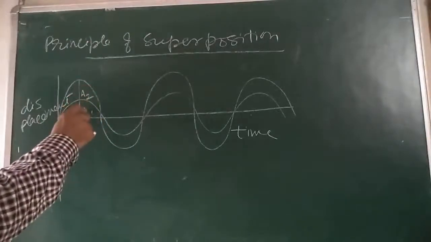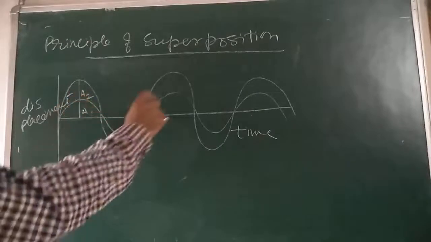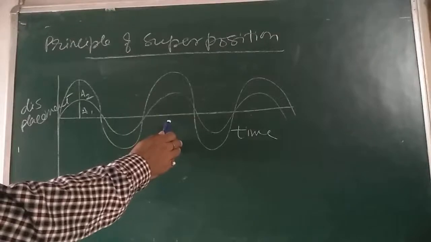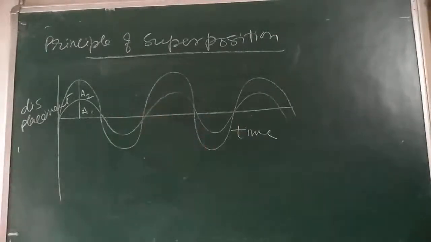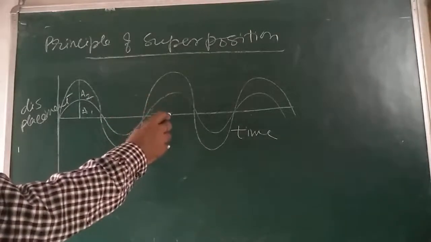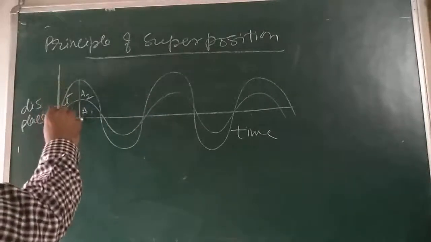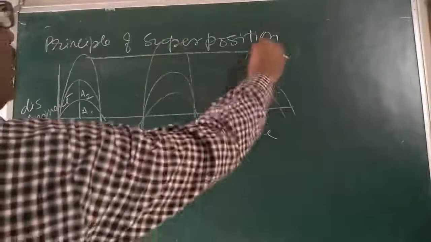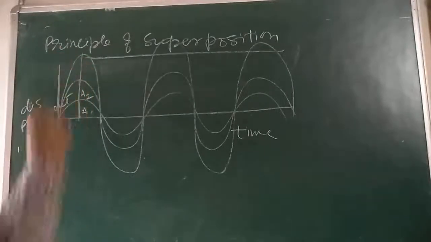Two or more progressive waves can travel simultaneously in a medium without affecting the motion of one another. They are not affecting one another. Then the resultant displacement of each particle of the medium at an instant is equal to A1 plus A2.